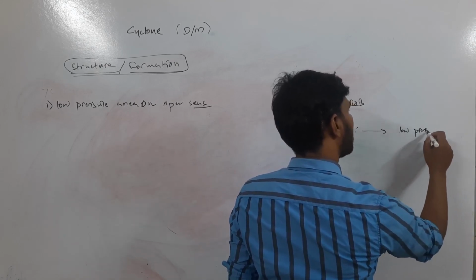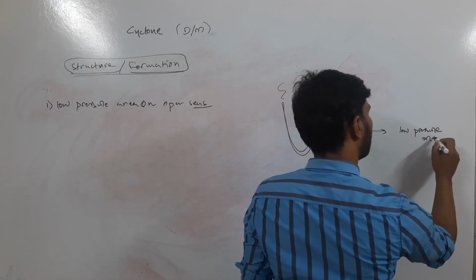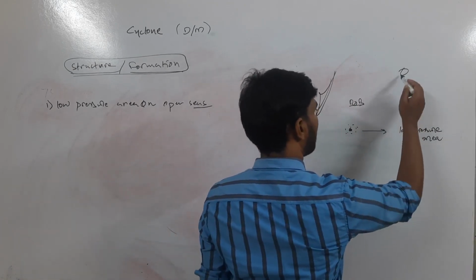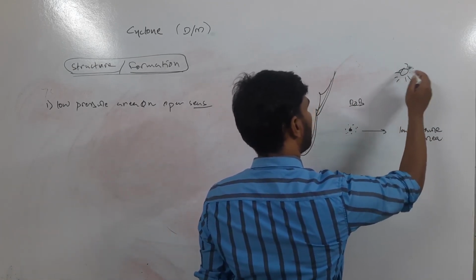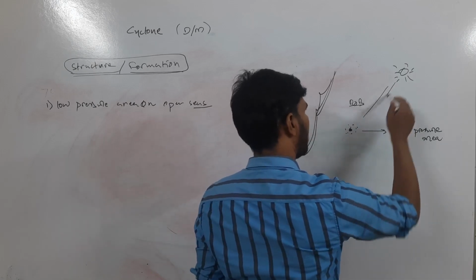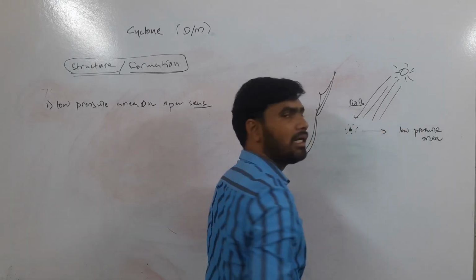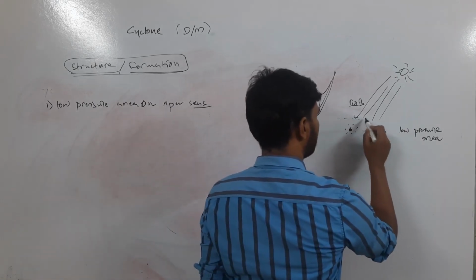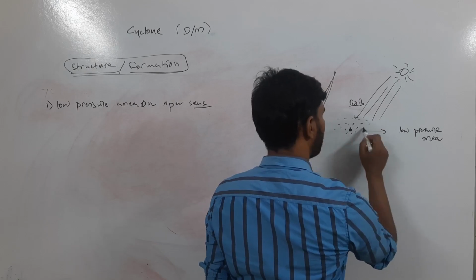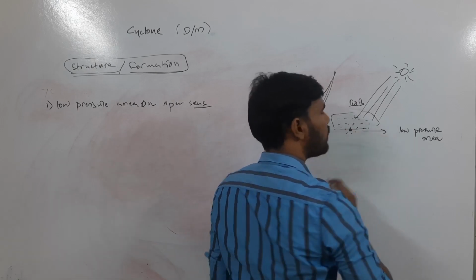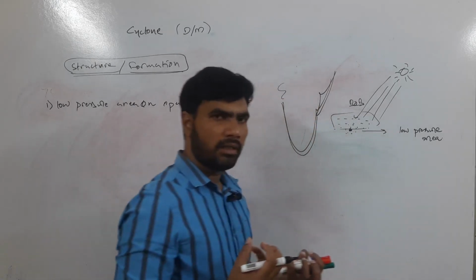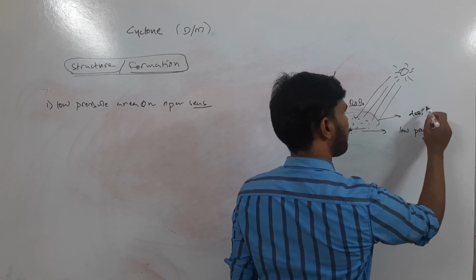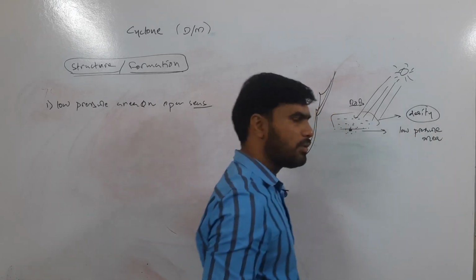So how is the low pressure area formed? Generally low pressure area is formed like this. How? Okay, sun will be there, and in the daytime the sun will be beating, so this area gets heated. Surface of the ocean gets heated, and the air above this ocean surface will also get heated because of the radiation from the sun. And when the air gets heated, its density will get reduced.